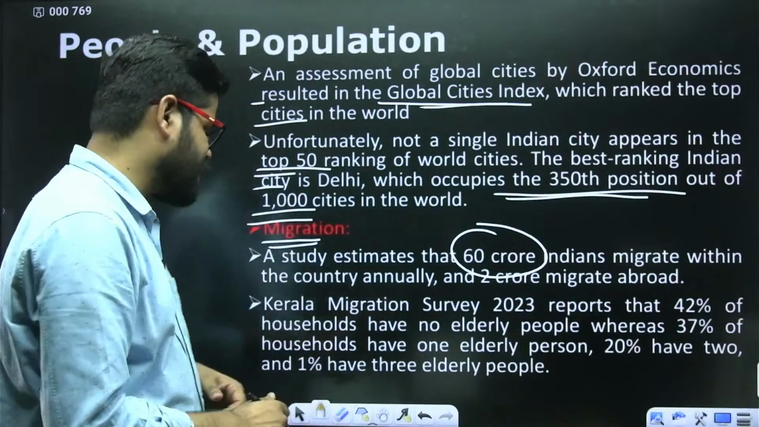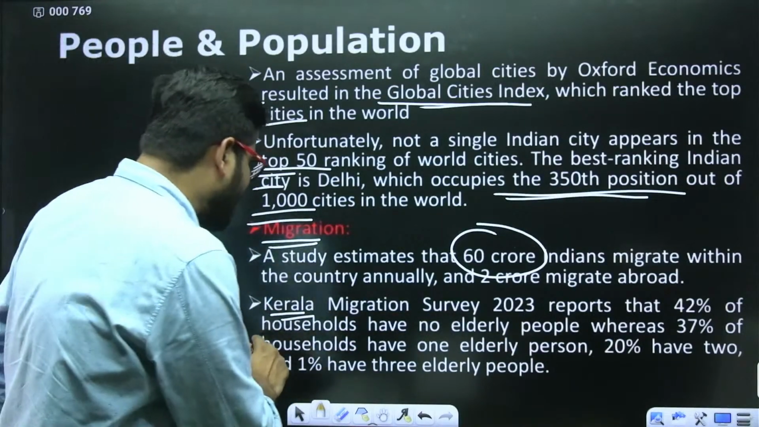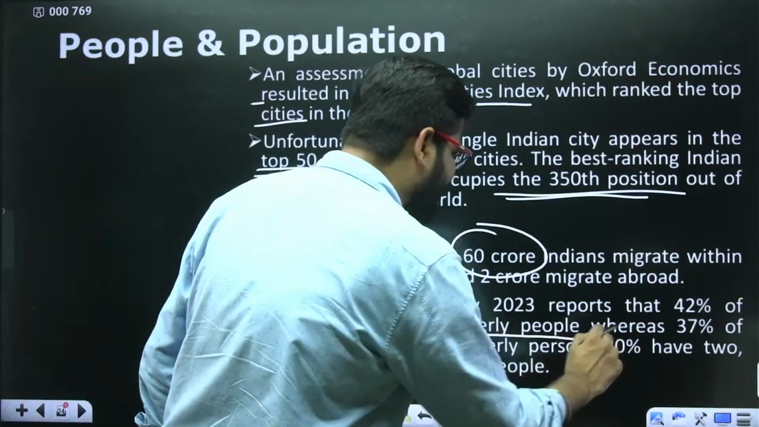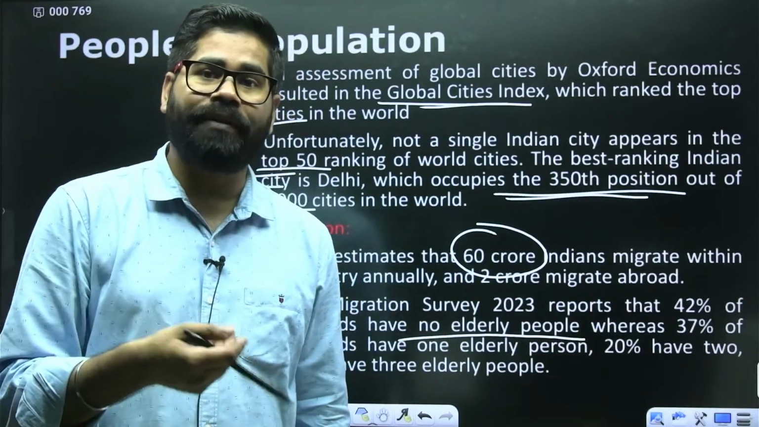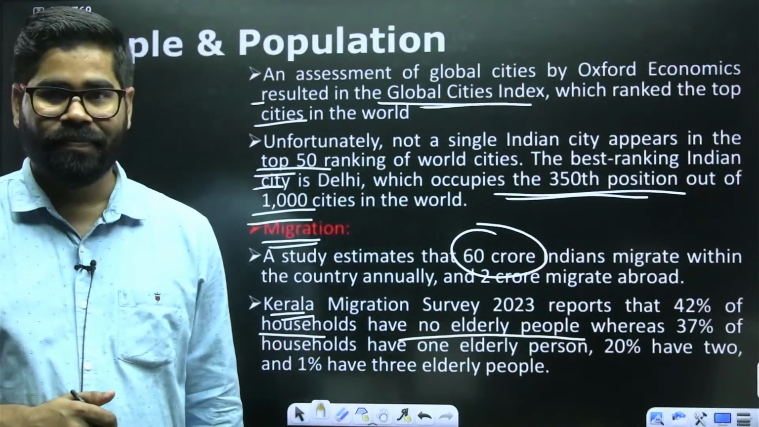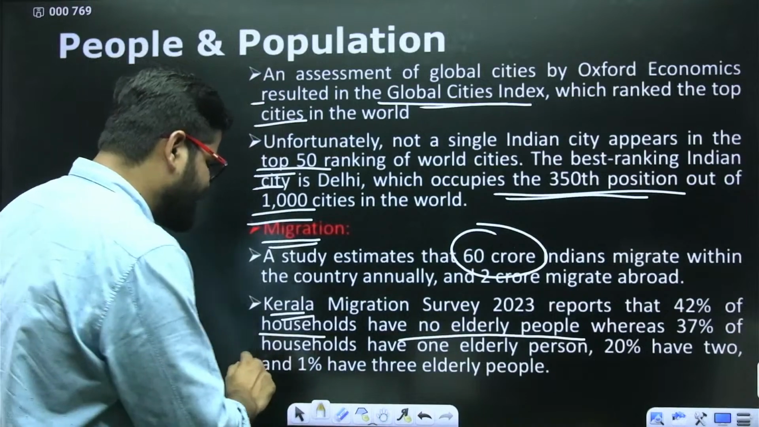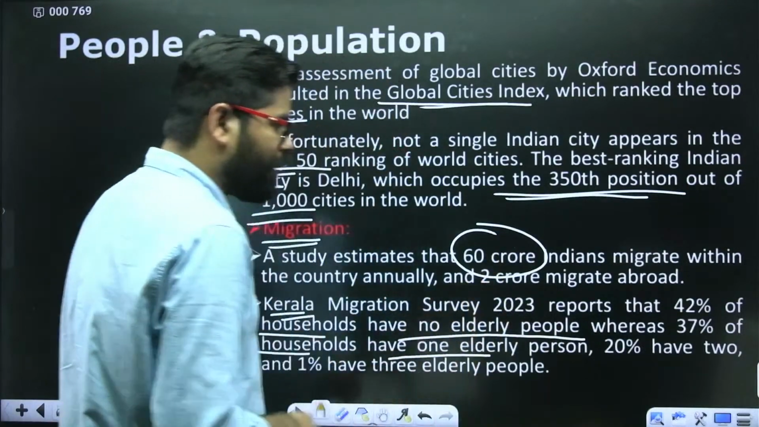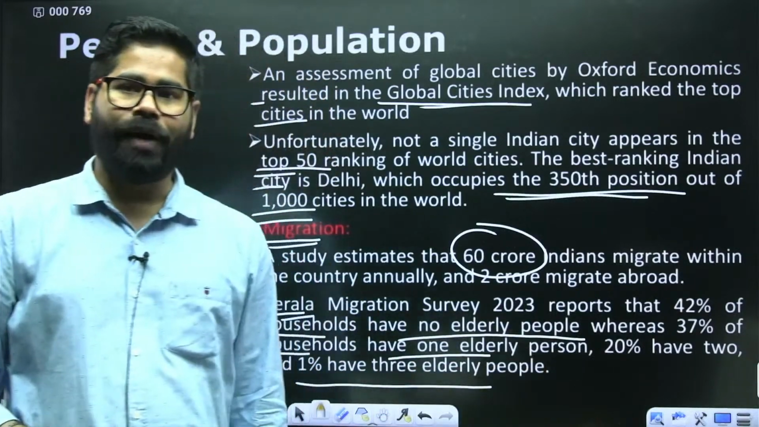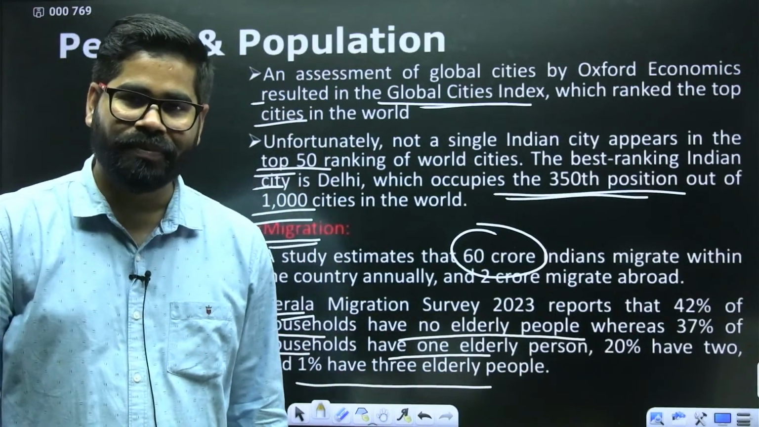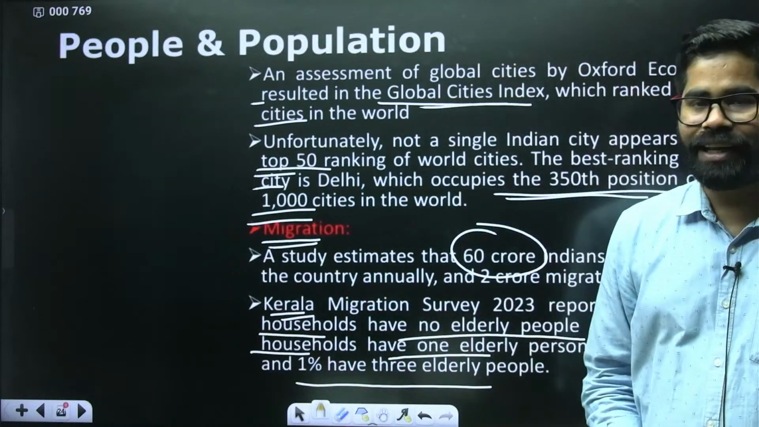There is a case study. Kerala reports that 42% of households have no elderly people. 42% of the households do not have any elderly population. At the same time, 37% of the households have one elderly person, 20% have 2 and 1% have 3 elderly people. Why are there so few elderly people? They are going out for jobs. They are living in other cities. They are living in other parts.